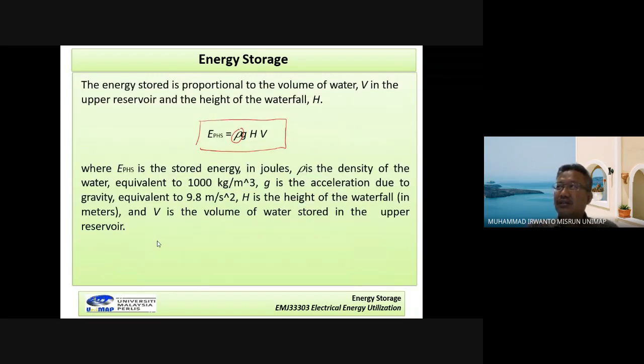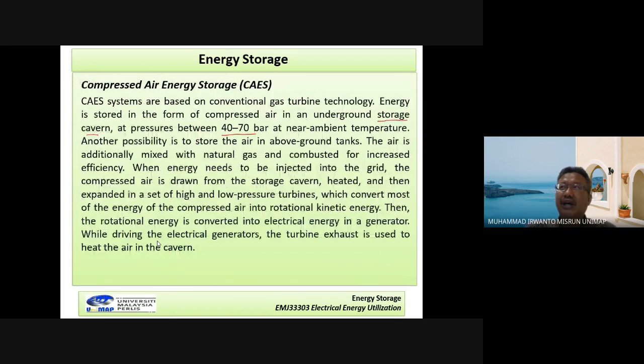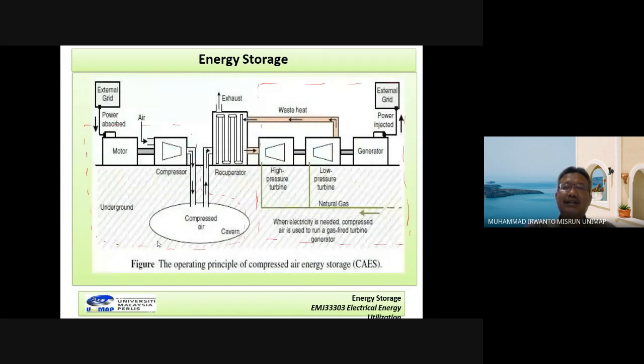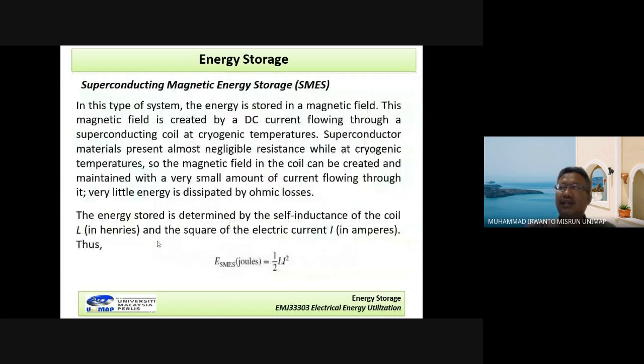Okay, there are types of electrical mechanical energy storage. The first is pumped hydro energy storage. The second is compressed air energy storage, and the third is flywheel energy storage. Okay, and then the second type of energy storage is electric magnetic, meaning in here we have an electric part and also a magnetic process.